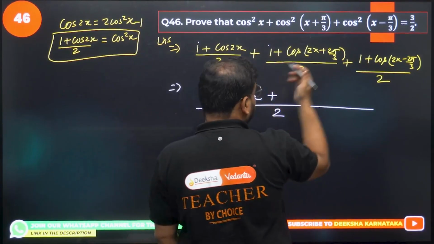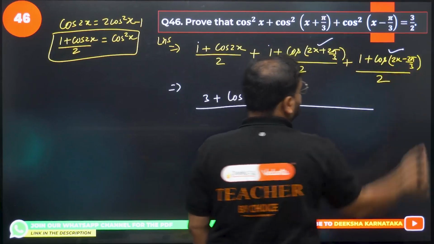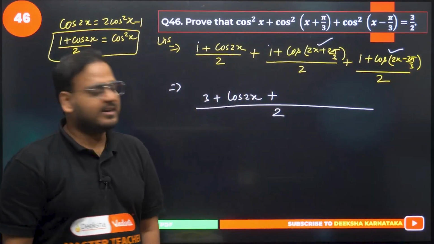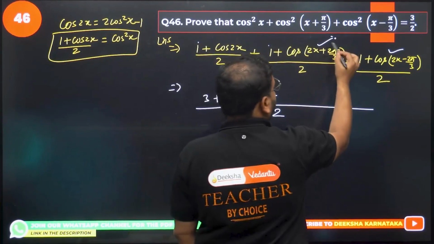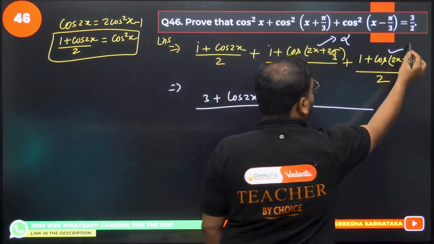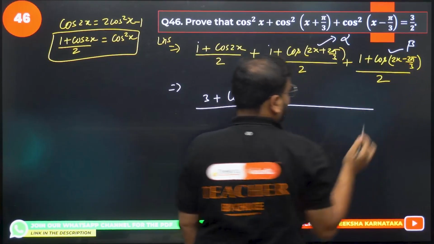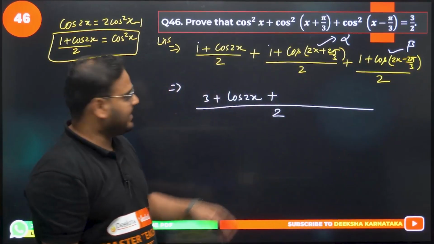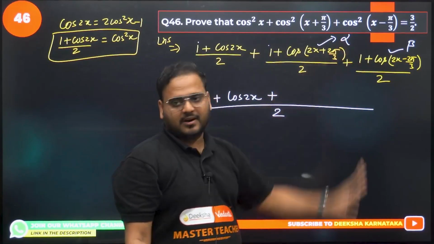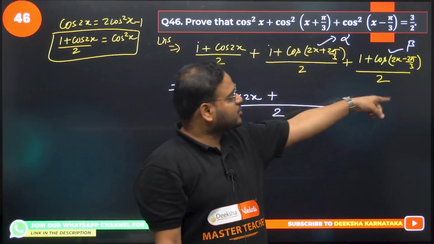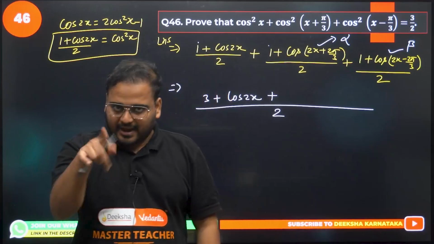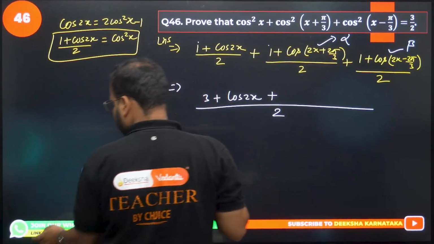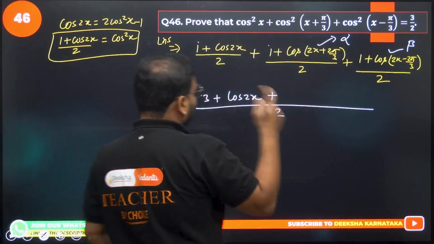Now in this case, we're going to use some formula. Can I use this formula directly in these two cases? If I take 2x plus 2 pi by 3 as alpha and 2x minus 2 pi by 3 as beta, I can write a formula over here. I hope all of you can see that and able to recall also.